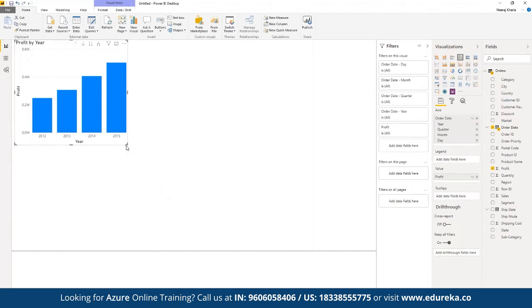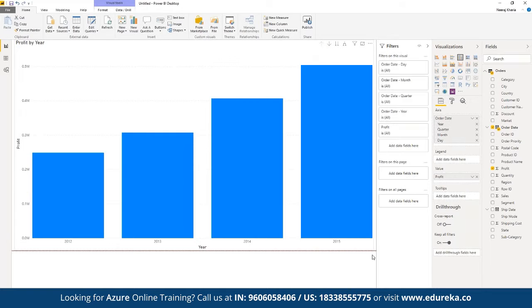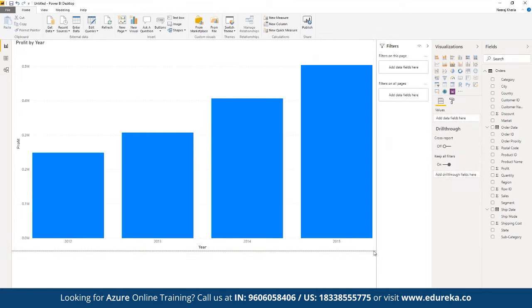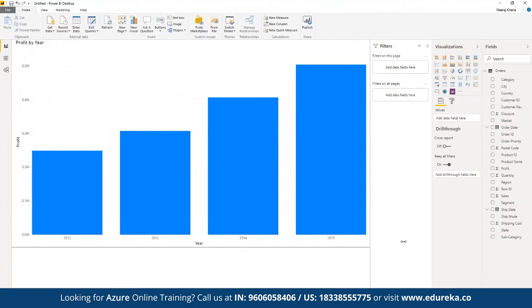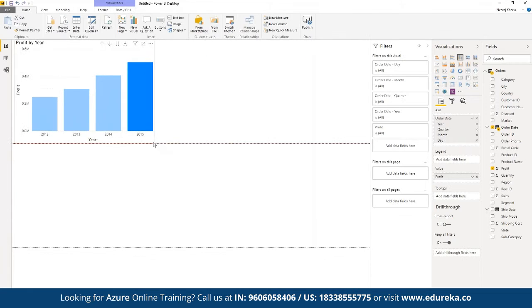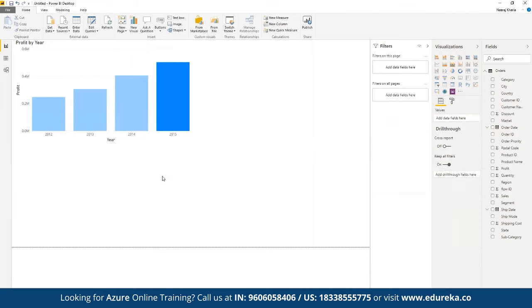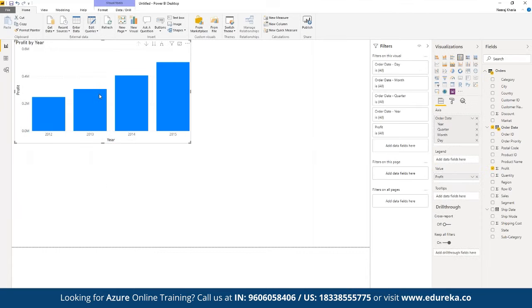Suppose we want to focus only on this one for the entire page. Here we can choose the entire page, or we can focus on different components as per the requirement. Here we can choose the size accordingly, meaning how exactly we want to increase or decrease the size for different parts of the visualization. We can choose accordingly.